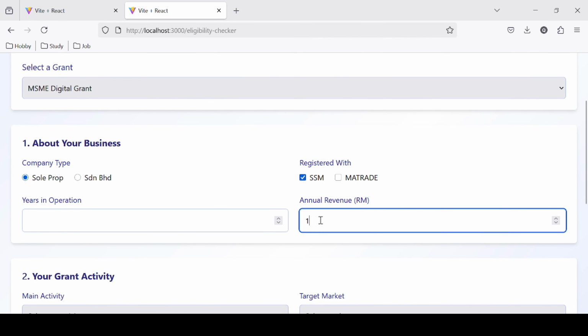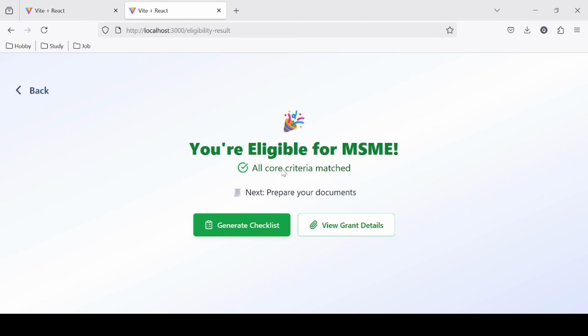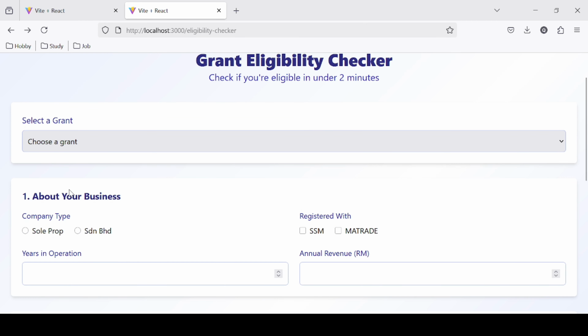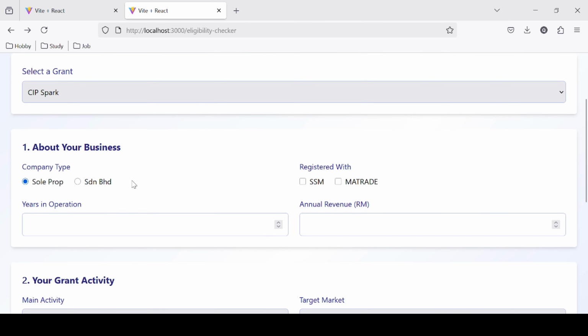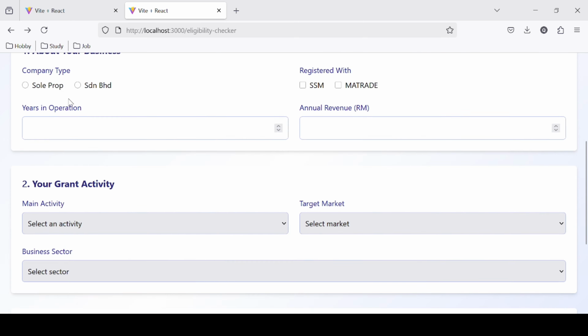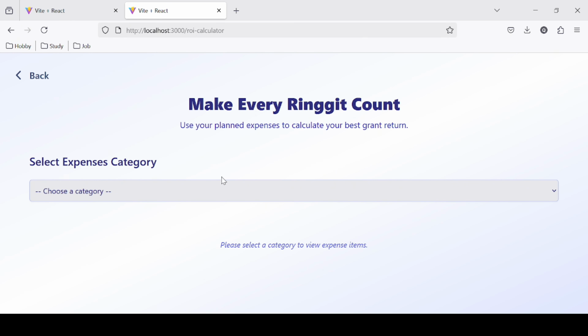So say that here are all the specific criteria, and I will key in, check the eligibility, and then it will check. It will say that I'm eligible for the MSFP. Say that I'm interested in another grant, which is CIP Spark, and I fill in all the information again and check, and you see that some of the specific criteria are not fulfilled, so I'm not eligible for the CIP Spark grant.